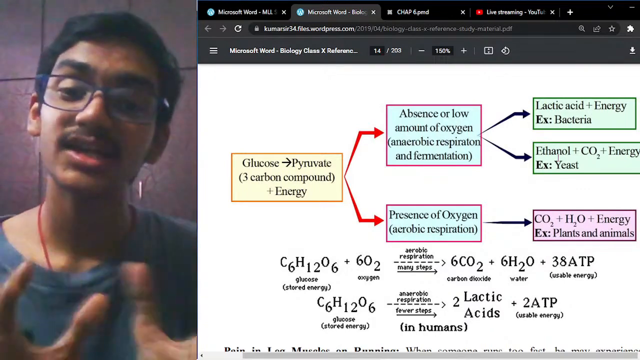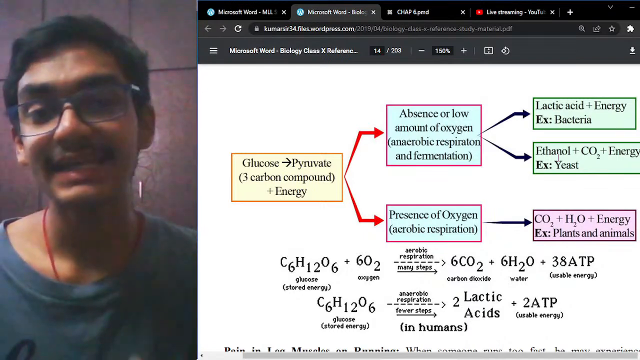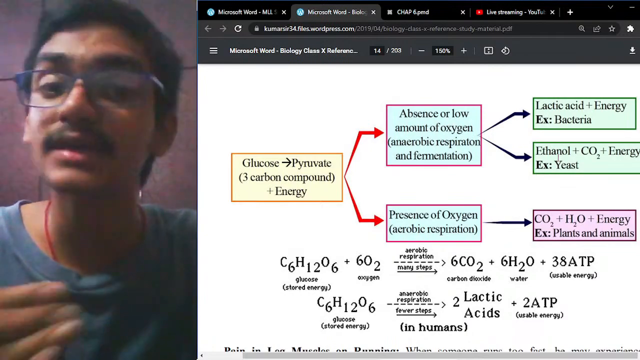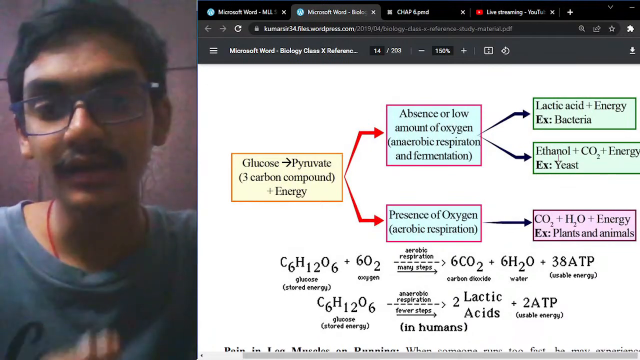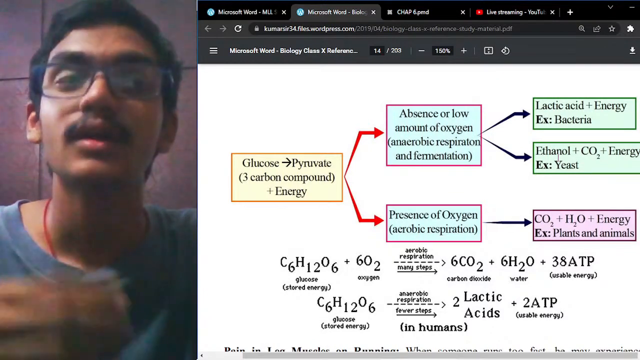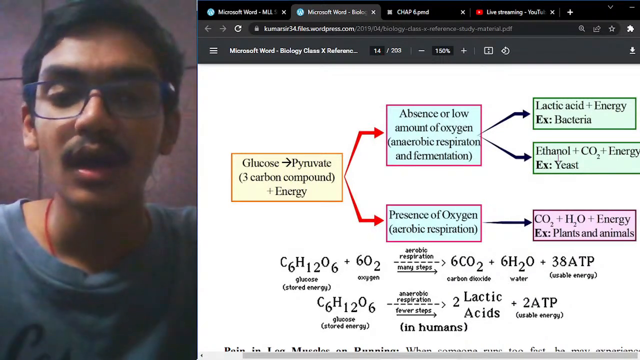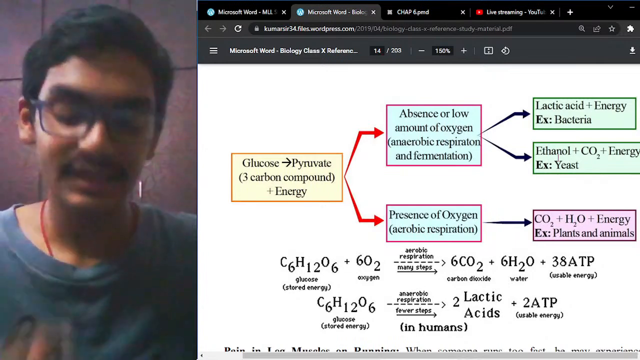Therefore, the energy released in anaerobic respiration is very less as compared to that of aerobic respiration. Aerobic respiration has more energy released as compared to that of the anaerobic respiration. Okay, and that is the second point.